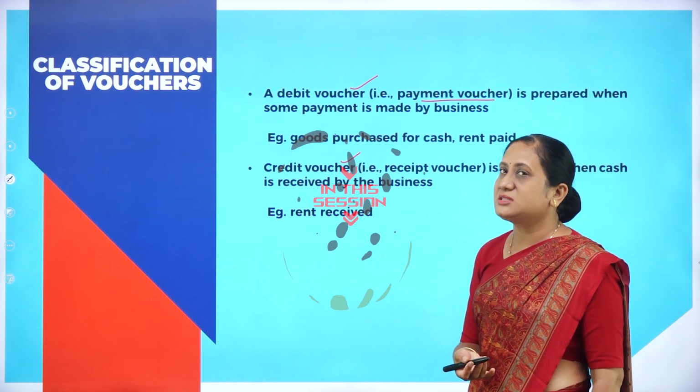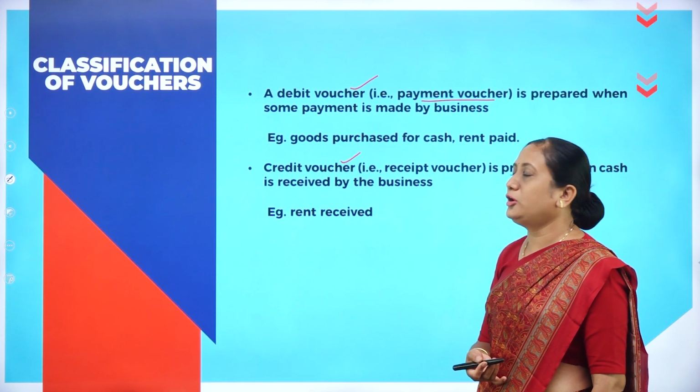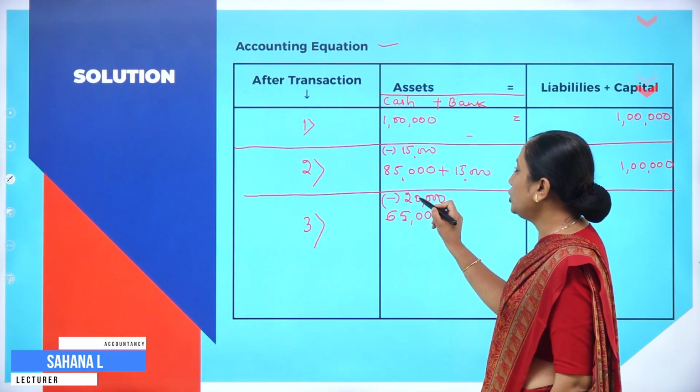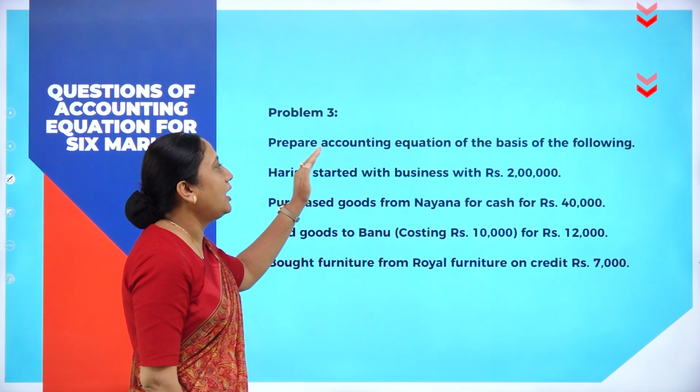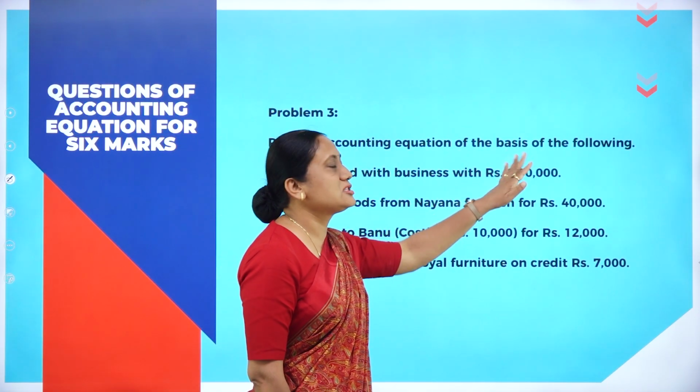Whenever some payment is made by the business, at that point of time debit voucher is prepared to buy the stock. So 20,000 got reduced. Now the available balance is 65,000. Accounting equation on the basis of the following.